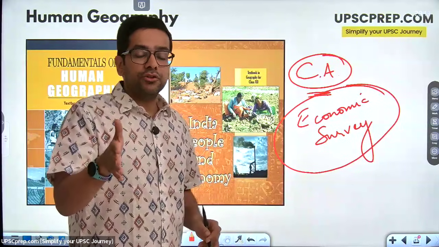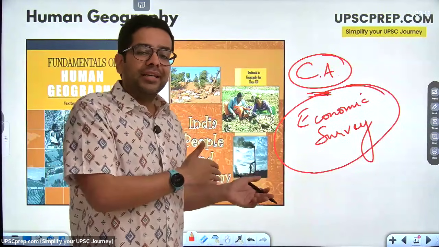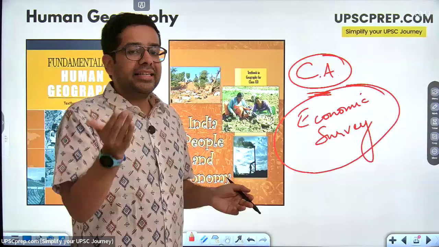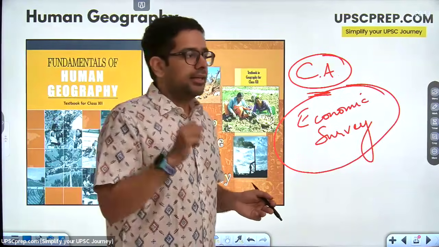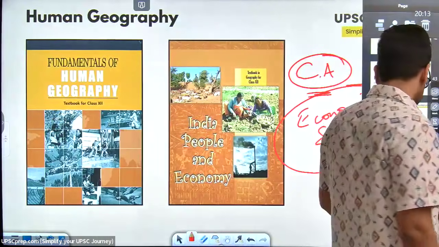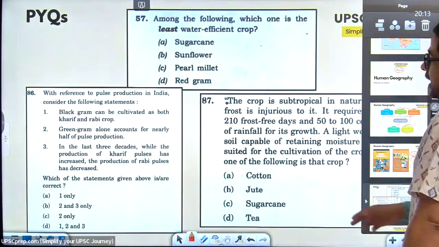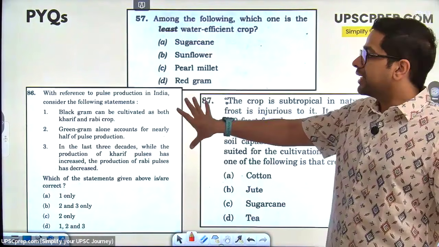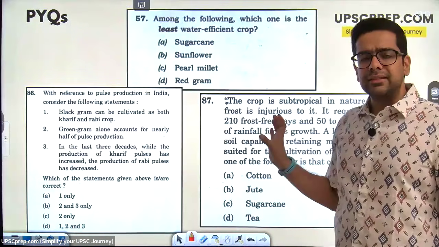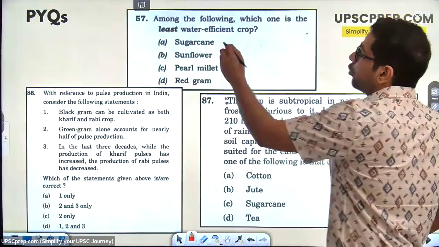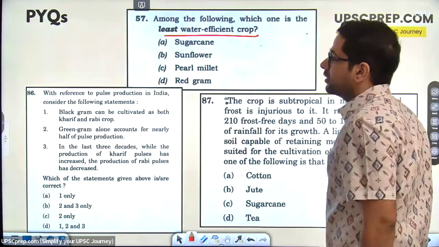The good thing over here is, though, this is not very frequently asked in prelims. This is very heavily asked in mains, right? So this brings us to the next sections. कि भाई prelims में यहाँ पे questions जो हमारे आते हैं, these are related to agriculture a lot more. कि भाई okay, which of the following is the least water efficient crop?